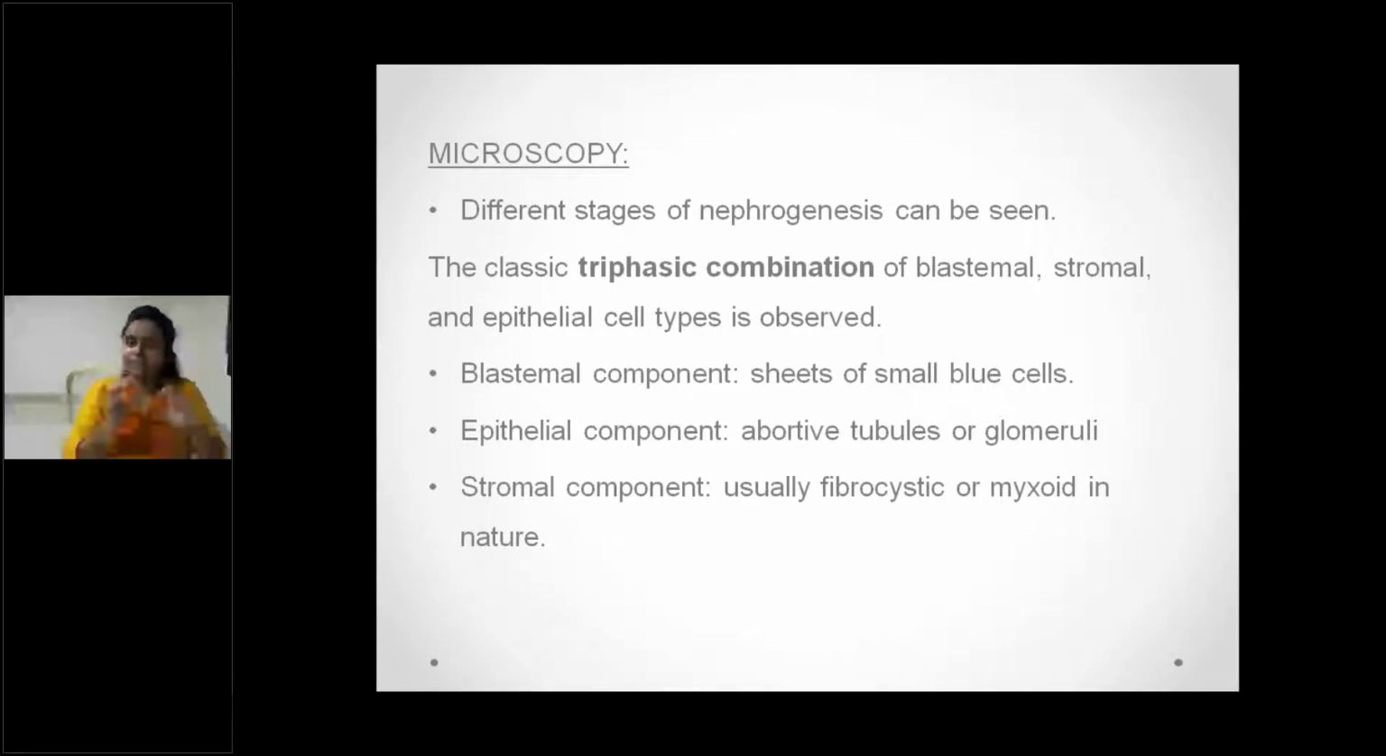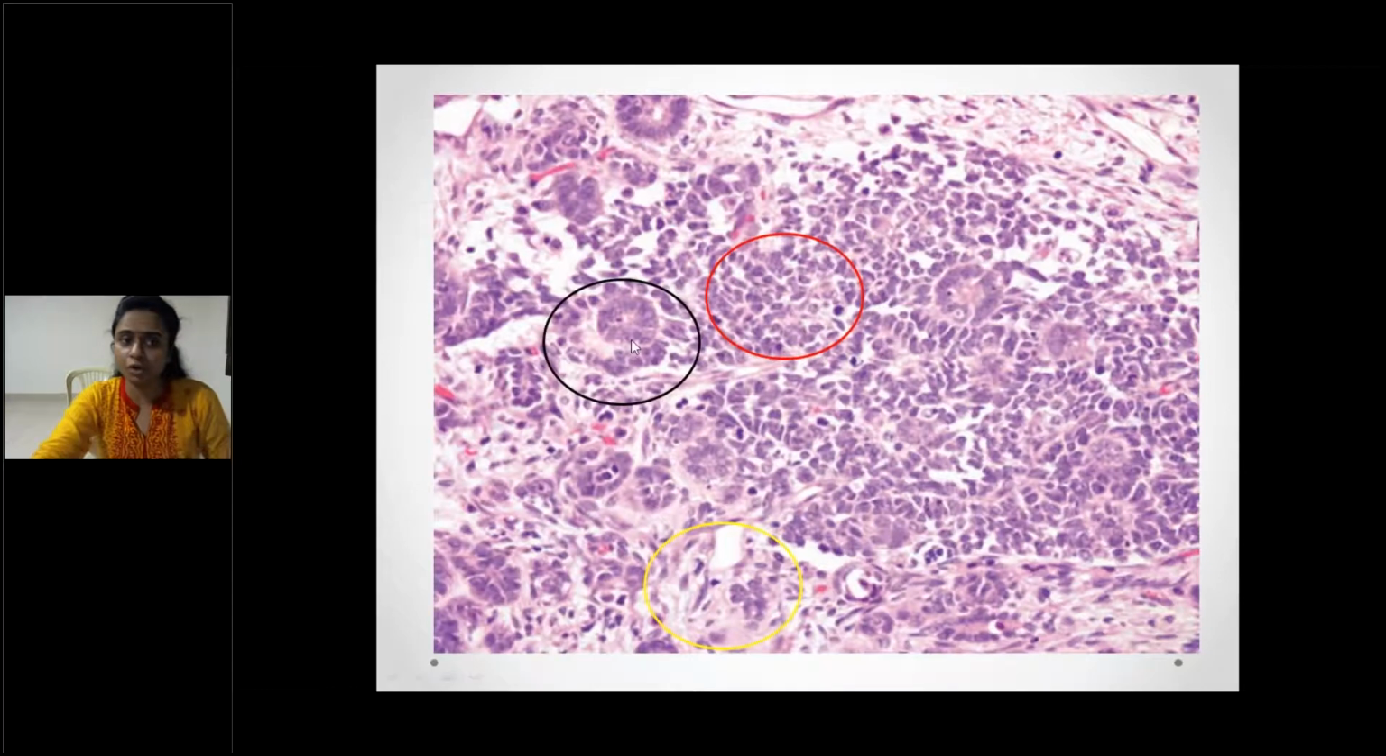Epithelial component. We all know the kidney is composed of cortex, collecting ducts, tubules, and glomeruli. The epithelial component looks like developing tubules or glomeruli. They are not fully formed, but they are about to form; in the future they may form tubules or glomeruli. The stromal component is the interspersed component. It is usually fibrocystic or myxoid in nature. See here, as if this is going to form a tubule. This is a very abortive tubule or glomerulus.